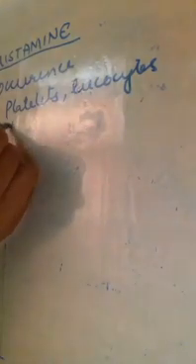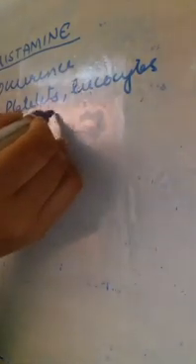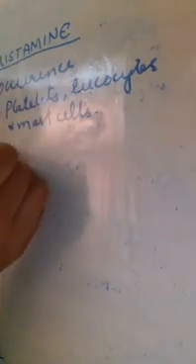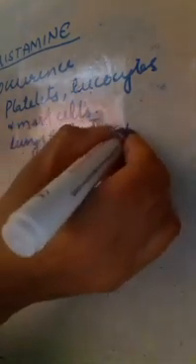Occurrence. We will first study where it is found in our body and in which tissues it is mostly found. It's mostly found in the biological fluids like platelets, leukocytes, and mast cells. It is also found in lungs and gastrointestinal mucosa.